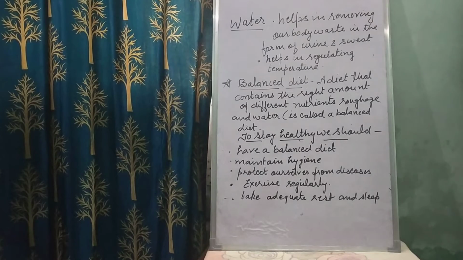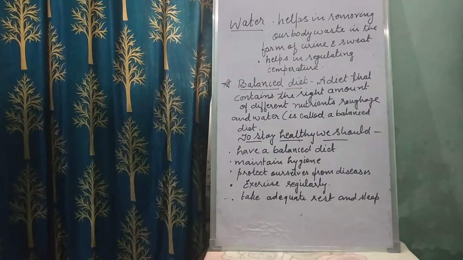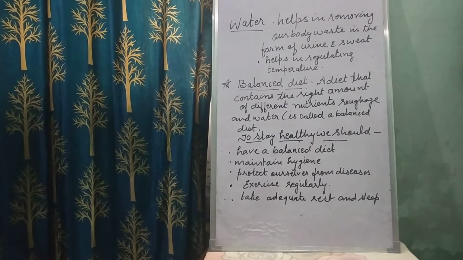Now, coming to the important part, that is a balanced diet. A diet that contains the right amount of different nutrients including roughage and water is called a balanced diet. So what is a diet? The kind of food that we eat, that is a diet. But when we are talking about a balanced diet, a diet that has all the nutrients in the right amount including water and roughage, that is the dietary fiber, is called a balanced diet.